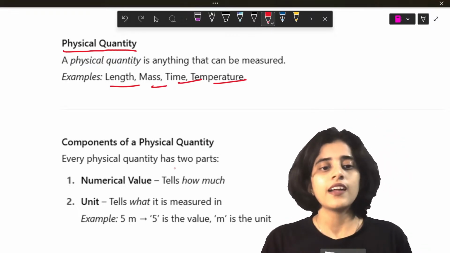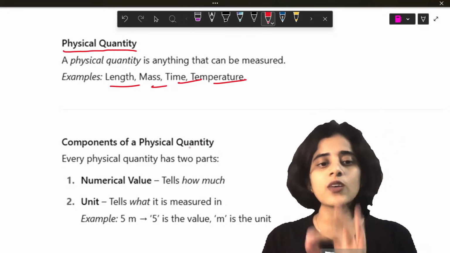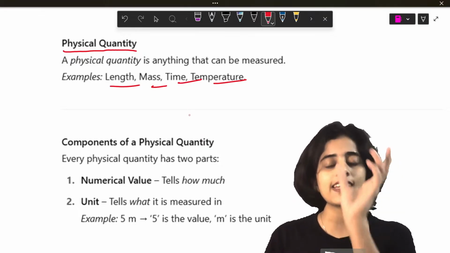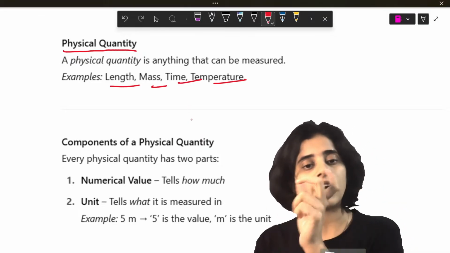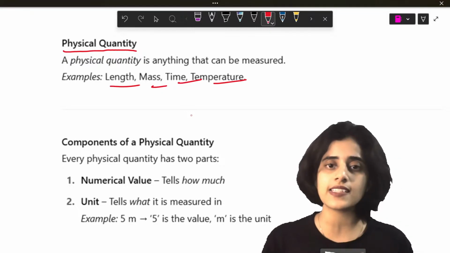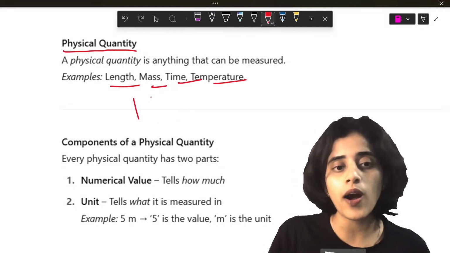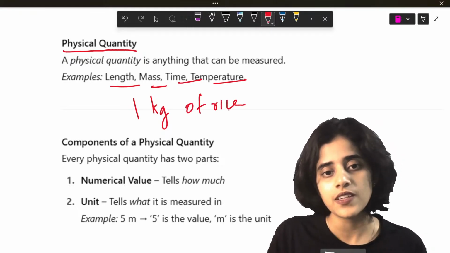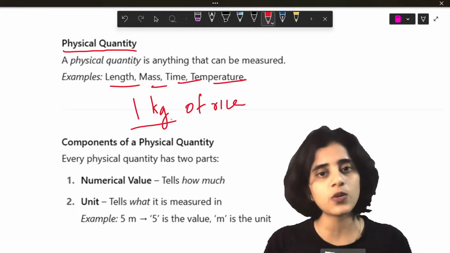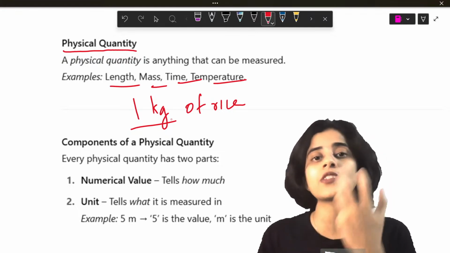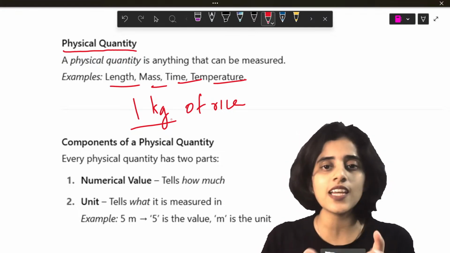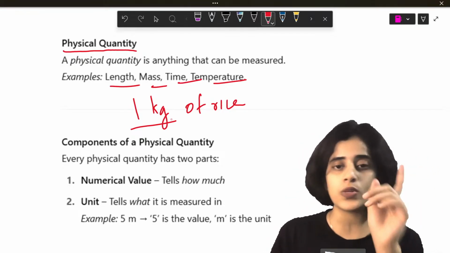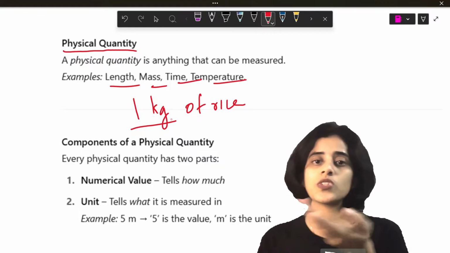Now, every physical quantity has two parts. The first part is the value, and the second part is the unit. For example, I have 1 kg of rice. So this 1 kg is my physical quantity. It gives you the weight of the rice. So, 1 kg has two parts. The first part is the number, the value, which is 1, and then the unit, which is kg.